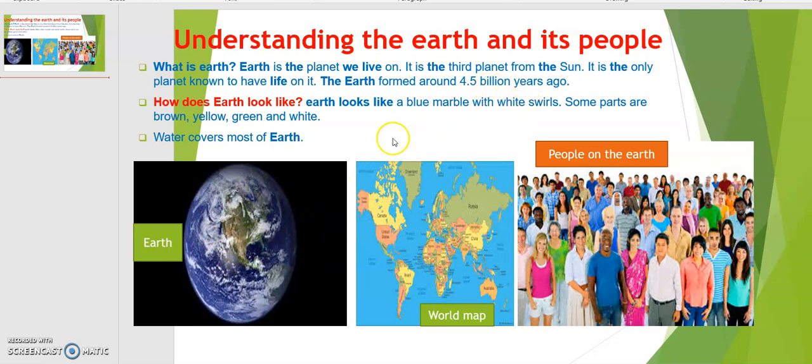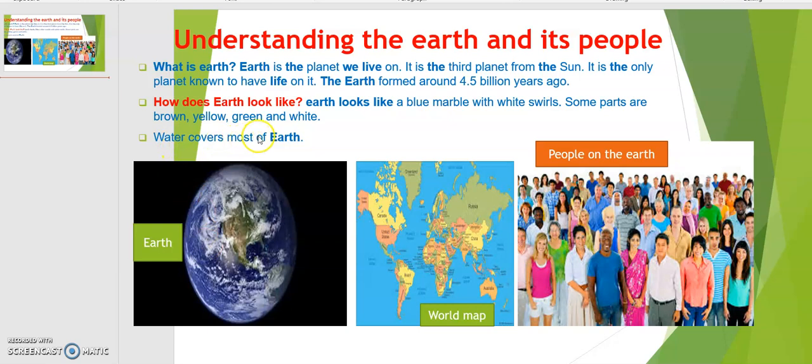The white swirls show the movement of the atmosphere. Some parts are brown, some yellow and green, and also white. This is how the Earth's shape looks.